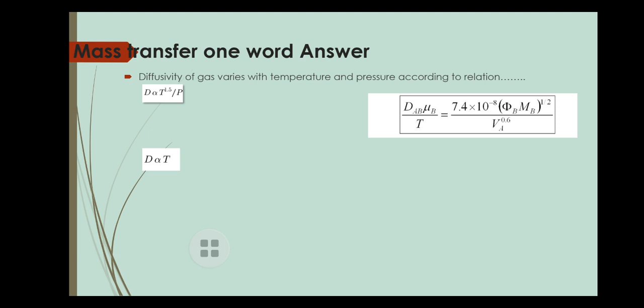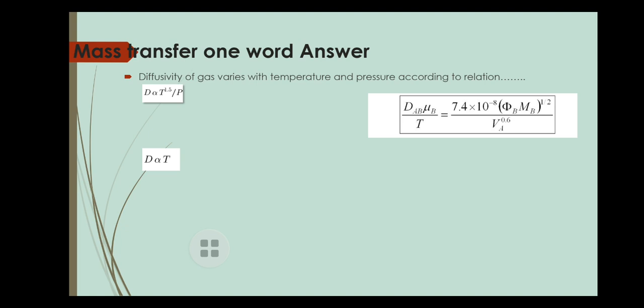One more thing here is that you have to know about diffusivity. Diffusivity, or mass diffusivity, is already discussed in my previous lecture, which is based upon Fick's law. So I again explain here that diffusivity is the proportionality constant between the molar flux due to molecular diffusion and the gradient in the concentration of the species. So diffusivity is encountered in Fick's law. So you have to go through it.